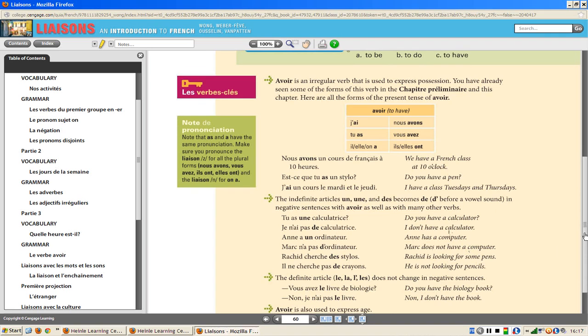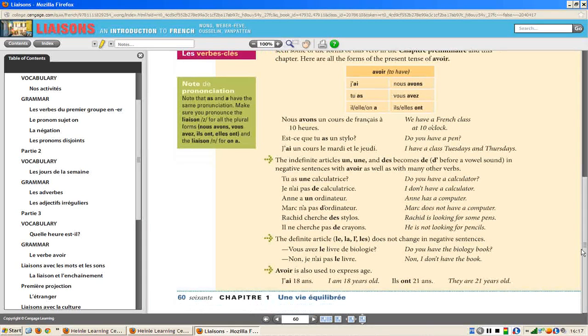But then let's go to the le, la, les. Those are in a different category. Le, la, les don't change to de. They just stay le, la, les. They're just le, la, les, no matter what.